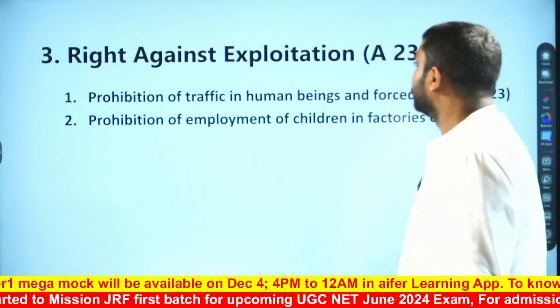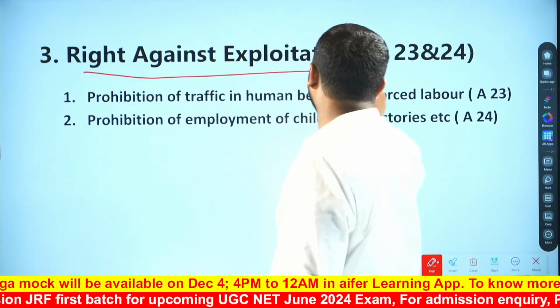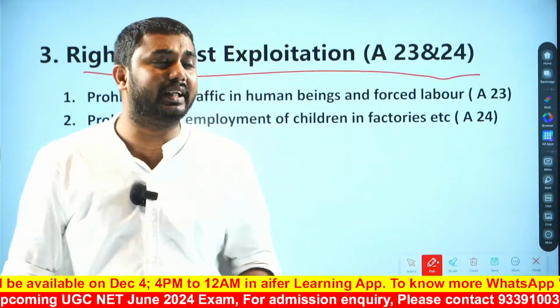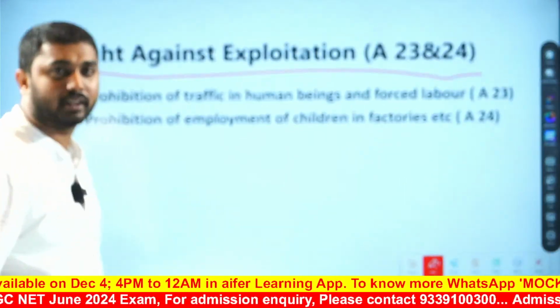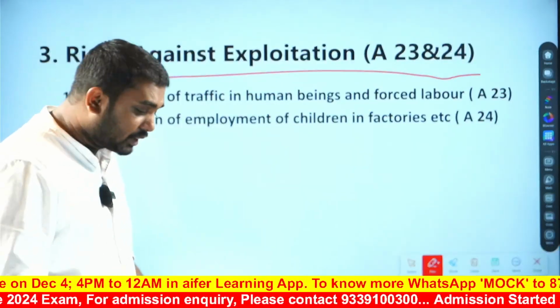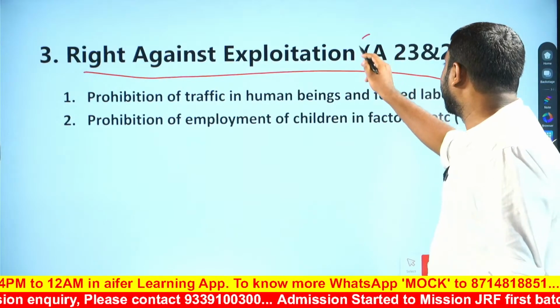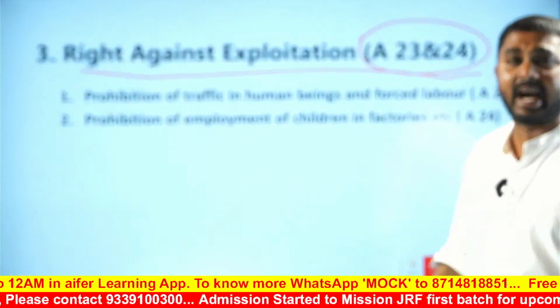The next one is the right against exploitation. The third fundamental right is the right against exploitation. Which articles talk about it? Articles 23 and 24.